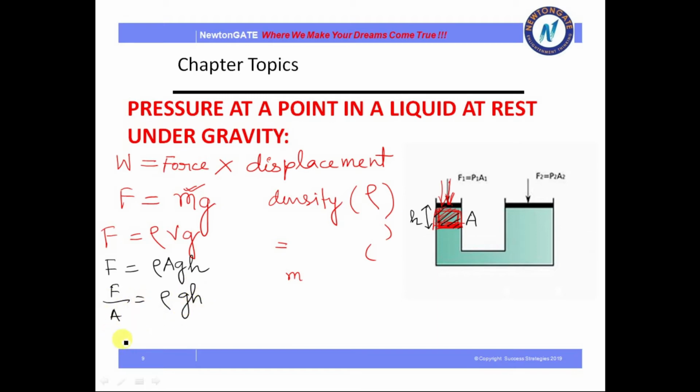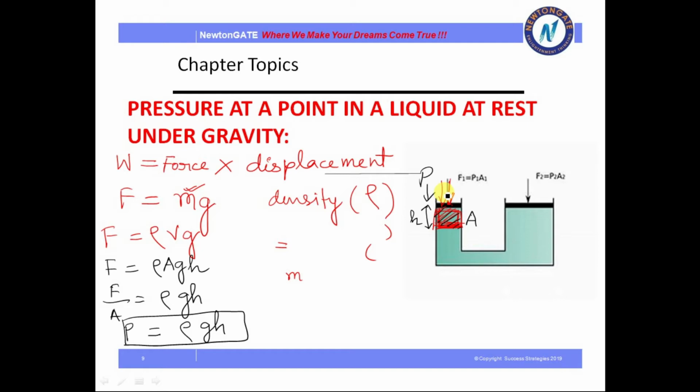That means, what we know, that F by A is P, pressure. So pressure will be equal to rho g into h. This is our relation between density, height, and acceleration. g is what? Acceleration due to gravity. So the multiplication of this gives us the pressure applied here. The pressure applied here. Okay.